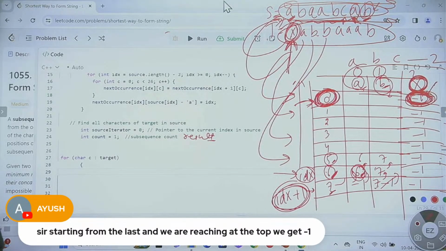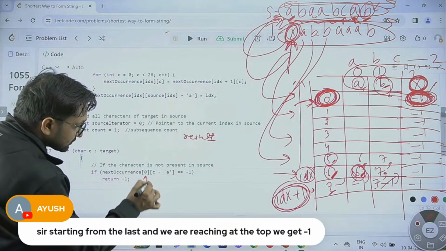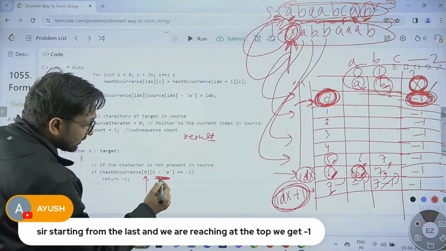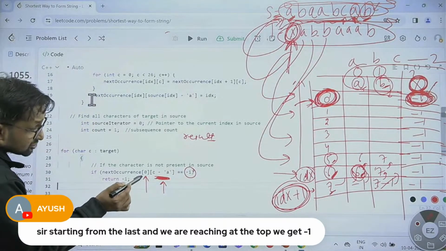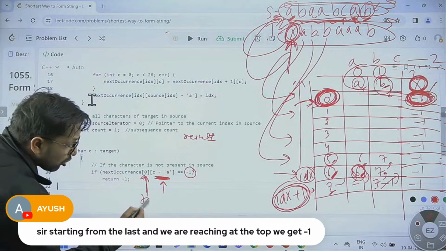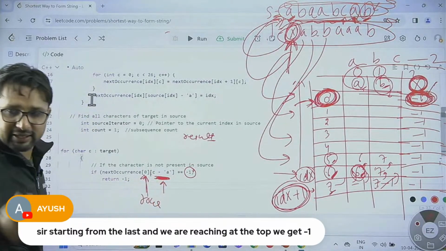But before that, let me write one statement over here, which we already discussed: how to find if the character is present or not in the source string. We can write this statement. So we know that at the 0th row, under that particular character, if we find -1. See, you are asking the same question, Thomas.